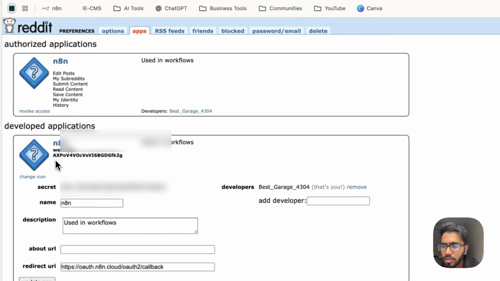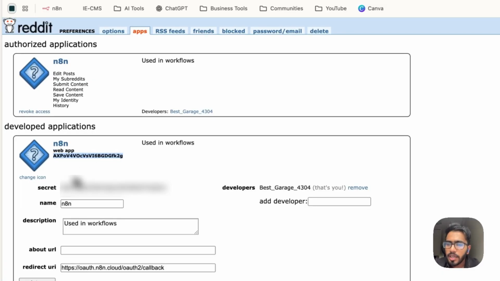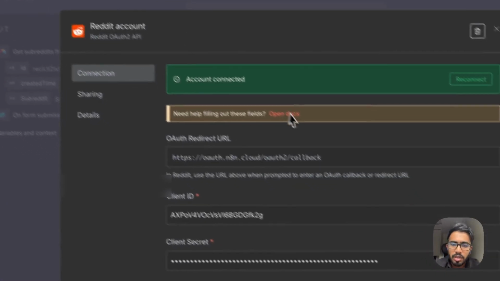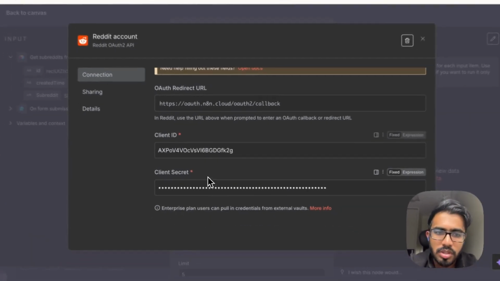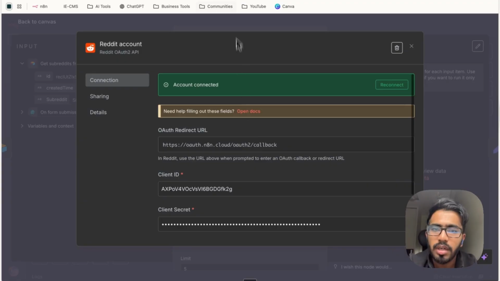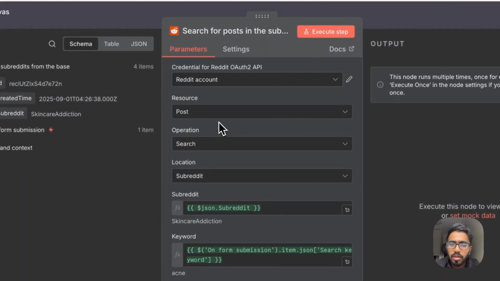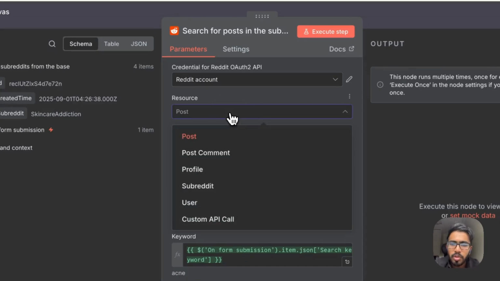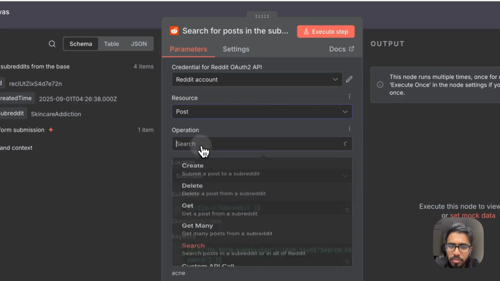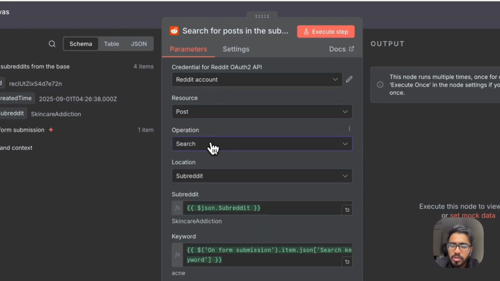Now this thing here is the client ID, and this is your secret key. So you need to paste both these values in these sections and just click on connect, and your Reddit account will be connected. Now to configure the Reddit node, the resource will be post because we're searching for post. The operation will be search because again we are searching.